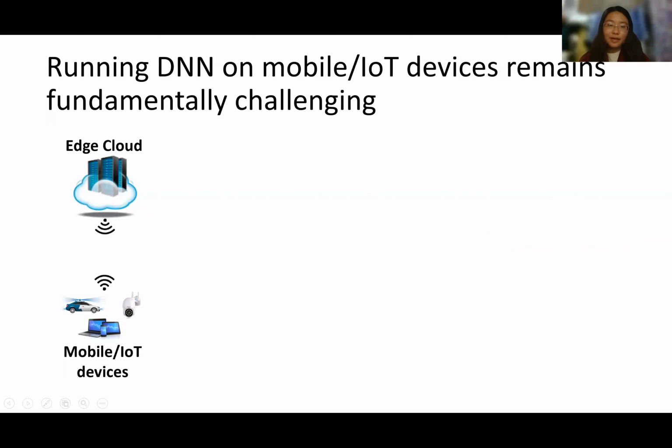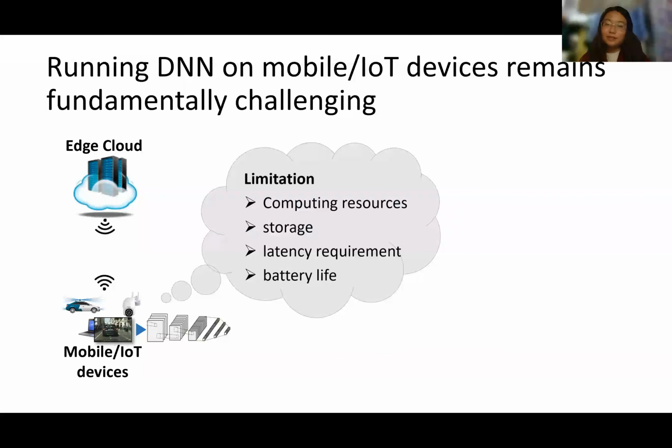However, the wide application of semantic segmentation is attributed to the breakthrough of deep learning. Running DNN on mobile or IoT devices, however, remains challenging due to the limitation of computing resources, storage, latency requirement, and battery life.